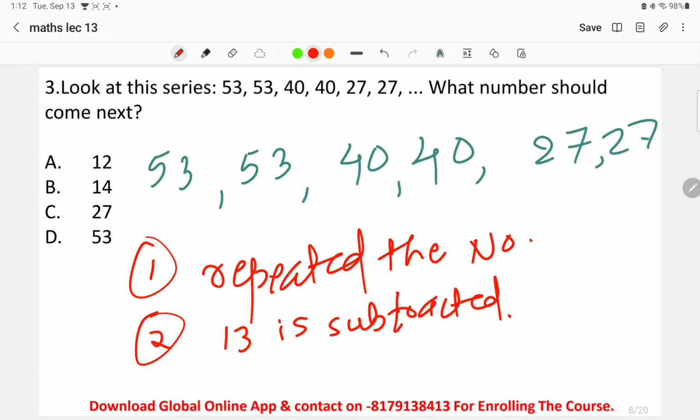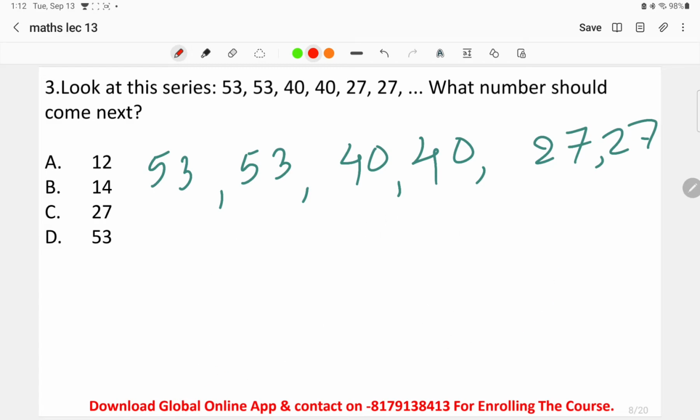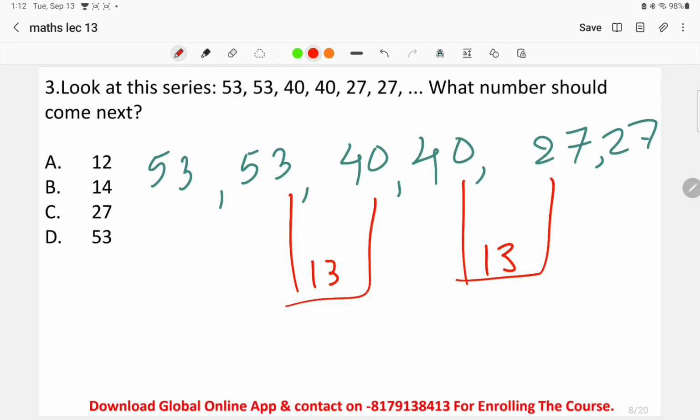So basically only two things have been followed over here. One is that each number has been repeated, and the other is that 13 has been subtracted. So 53, 53, 40, 40 and 27, 27, each having a difference of 13. What should be the number after 27? 27 minus 13, what will be the answer? The answer will be 14. So the next number will be 14, 14.